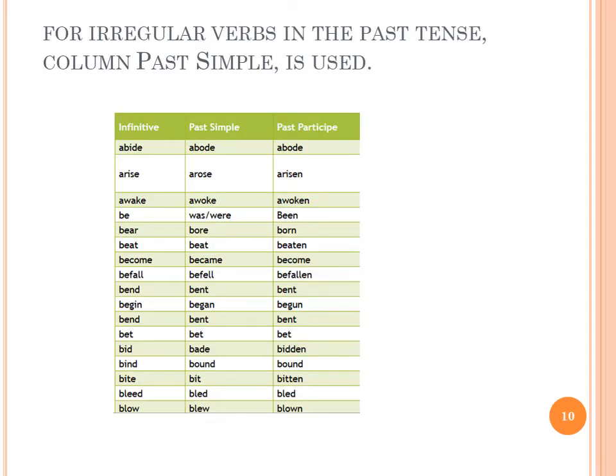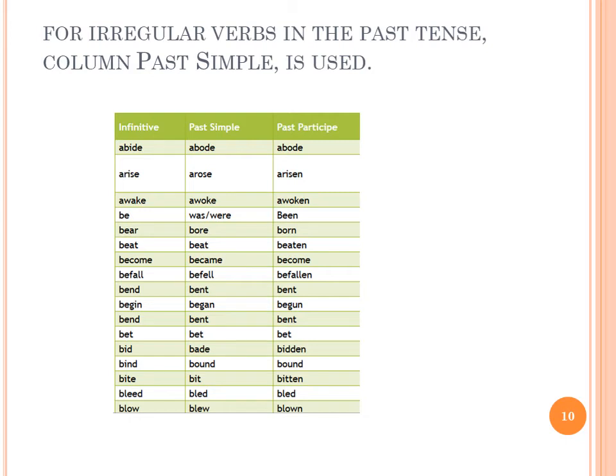For irregular verbs in the past tense, the past simple column is used. So we can see three columns: infinitive, past simple, and past participle. For the irregular verb to be, past simple was or were, and past participle been.